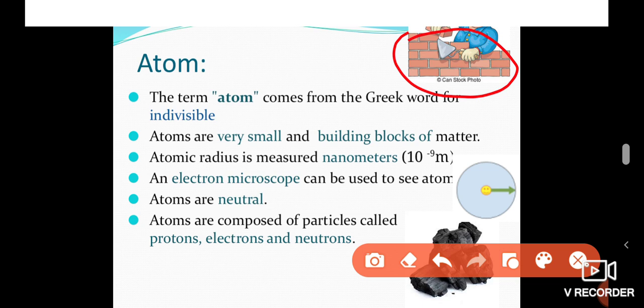In an atom, the number of protons is always equal to the number of electrons. We know that protons are positively charged and electrons are negatively charged. Both positive and negative charges should be equal so that the atom exists in a neutral form.